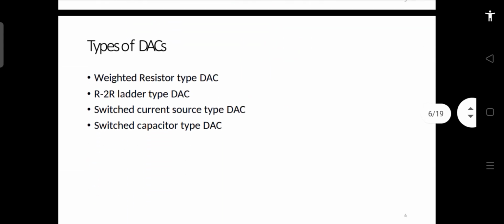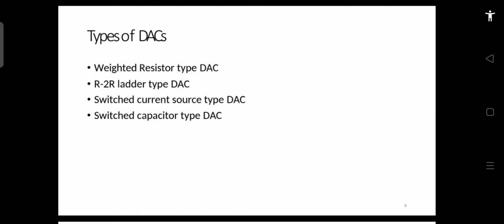These are the parameters which we take care of while designing any type of ADC or DAC, or when we have to select out of a few competing ADCs or DACs for a particular application. We choose a particular data converter depending upon the application.